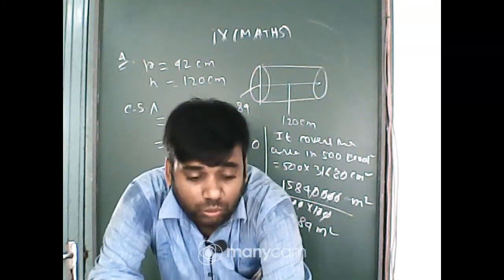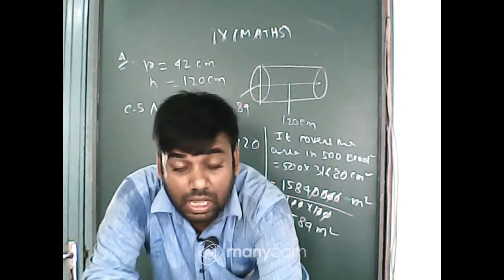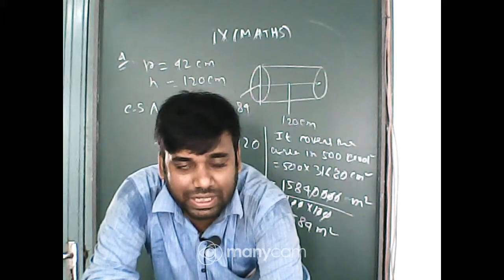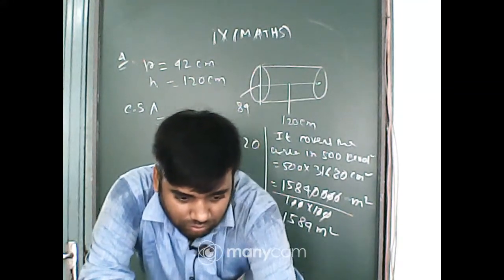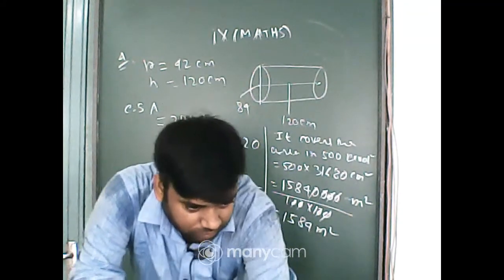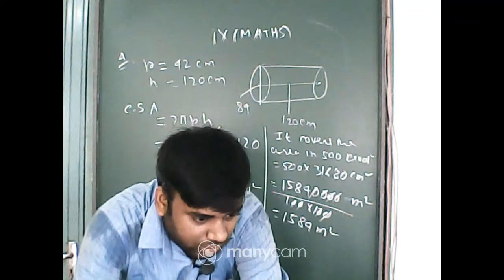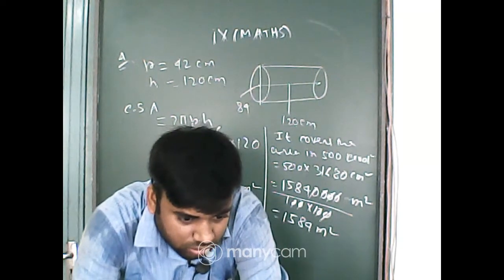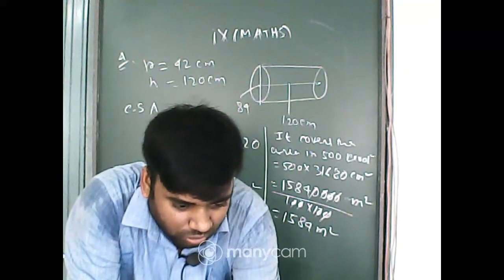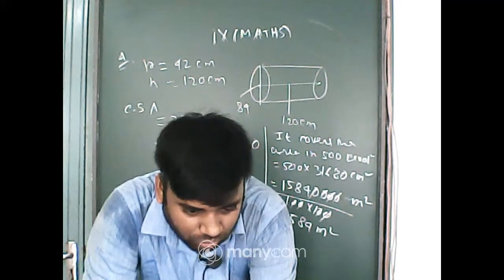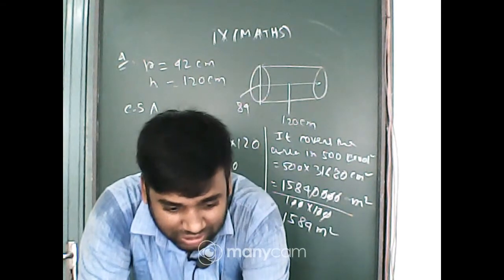And I will ask one question to Vivek and Riddhita. Today I am asking you the question, next day you will answer it. Sohailika, you are taking so much time. 2 pi r into r plus h. Oh my god, 2 pi r square. Okay, okay, sorry, your answer is also right.